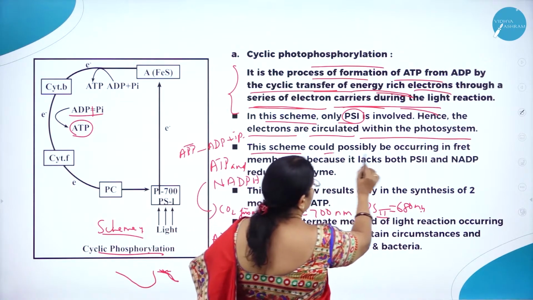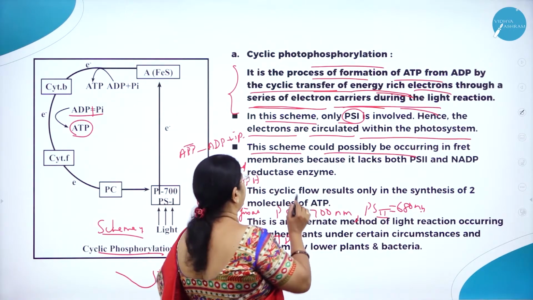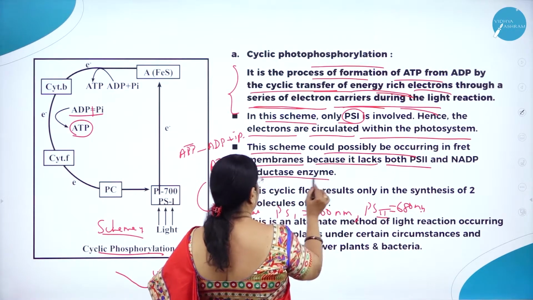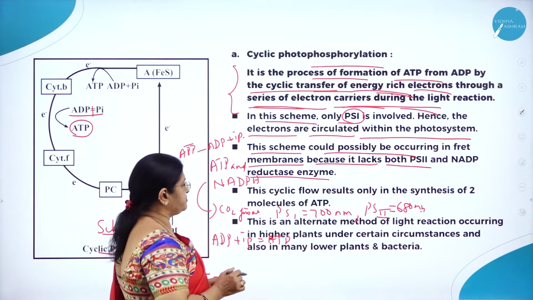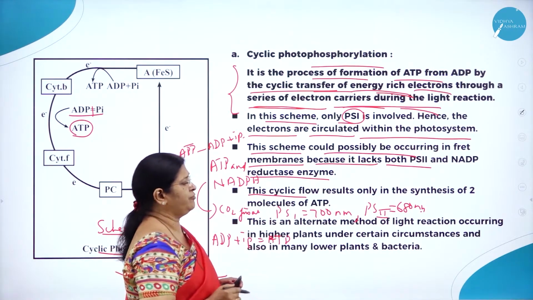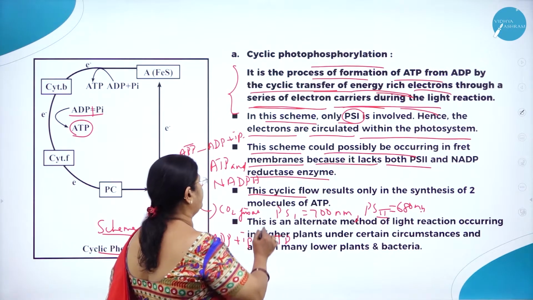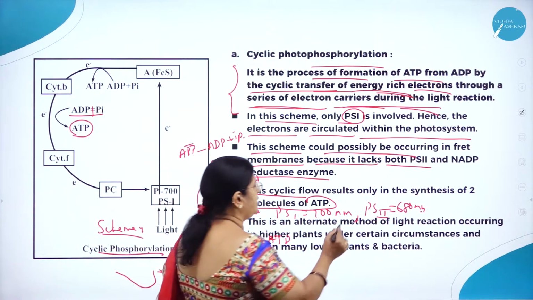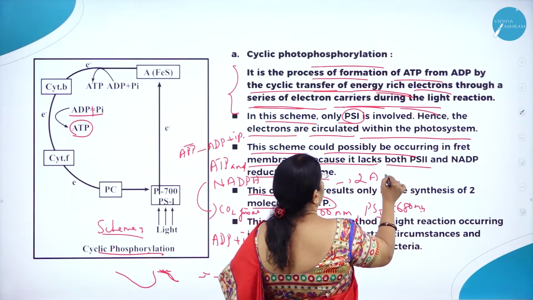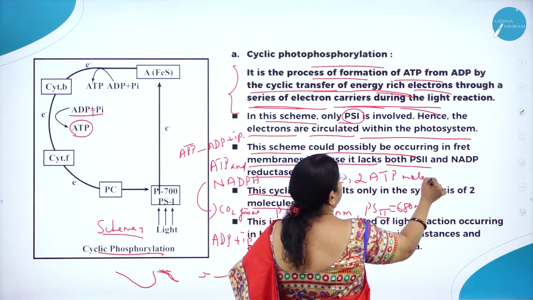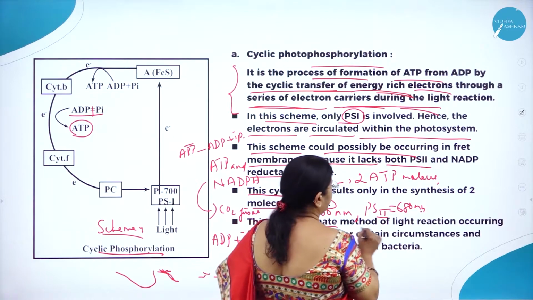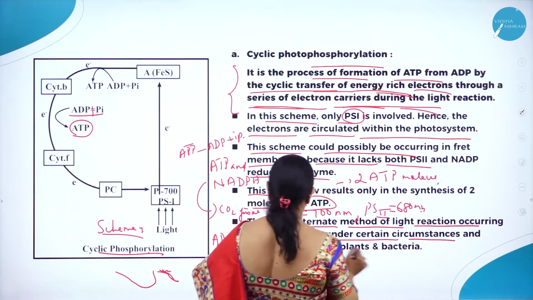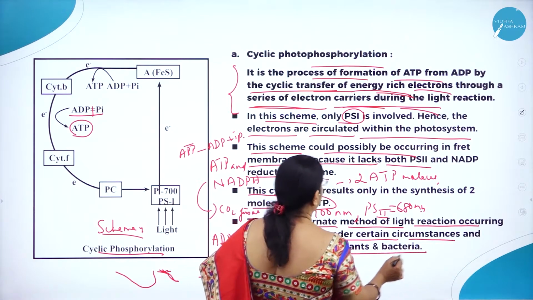This scheme could possibly be occurring in stromal lamellae membranes because it lacks both photosystem 2 and NADP reductase enzyme. And this cyclic flow results in the synthesis of two molecules of ATP. At the end of cyclic photophosphorylation, we get how many ATP molecules? 2 ATP molecules. And this is an alternate method of light reaction occurring in higher plants under certain circumstances and also in many lower plants and bacteria.